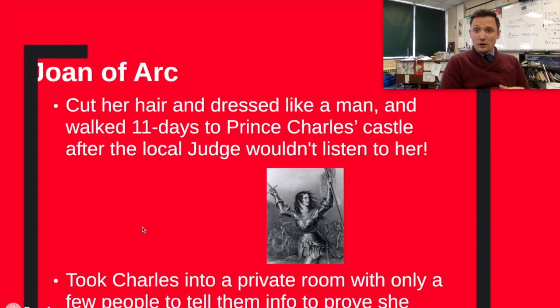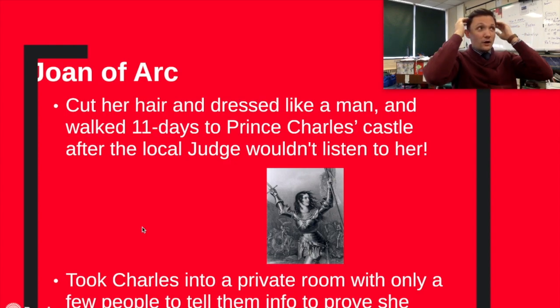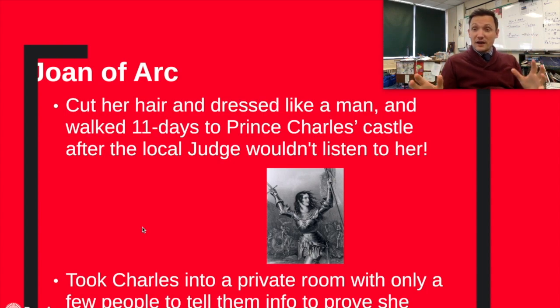So, Prince Charles was the rightful heir to the throne of France, okay? Well, the problem is that France was occupied by the English, and the English and the northern French that actually were loyal to the English, they're called the Burgundy family, they aligned with the English, and they took over Paris, right? So, France was very highly about to lose this war.